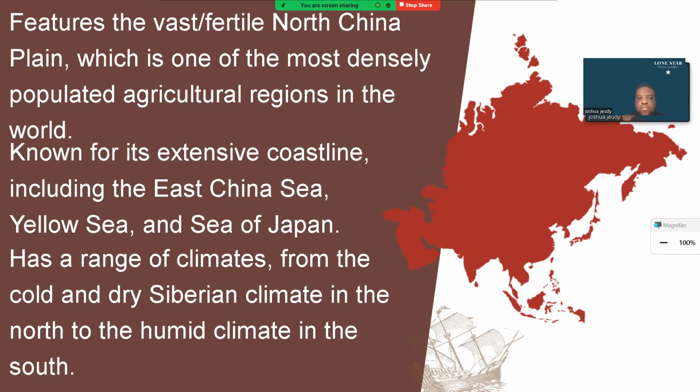The different portions of China have a vast variety of climates. In the north, it's generally a cool climate, while in the south, it generally has a subtropical climate. East Asia is so large that it has a vast range of geographical differences, so it carries a large array of diversity.